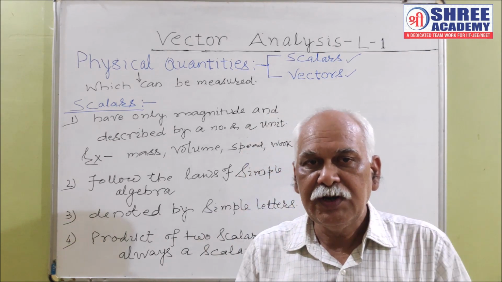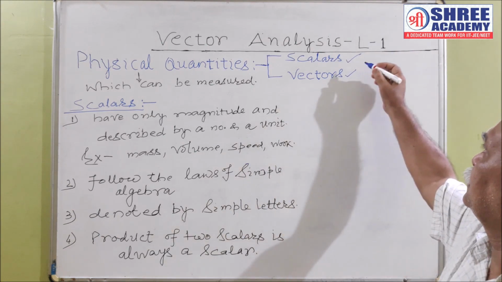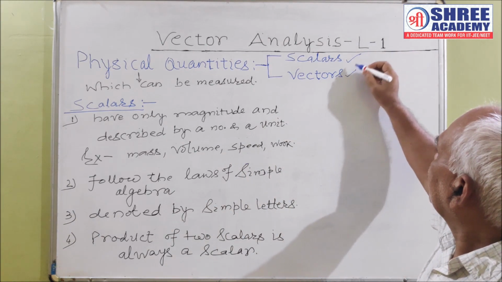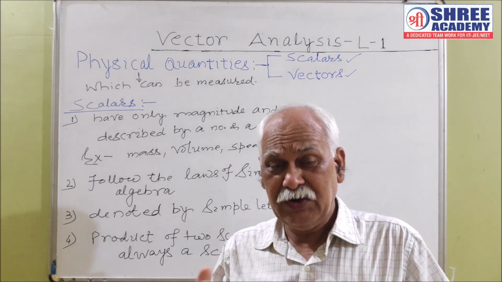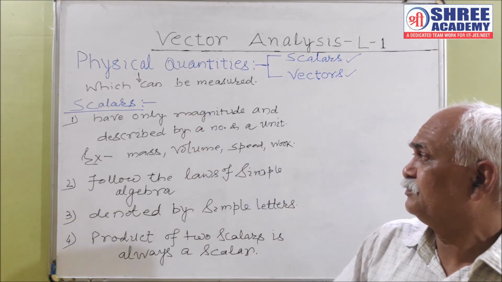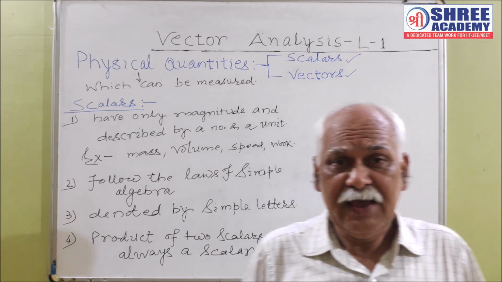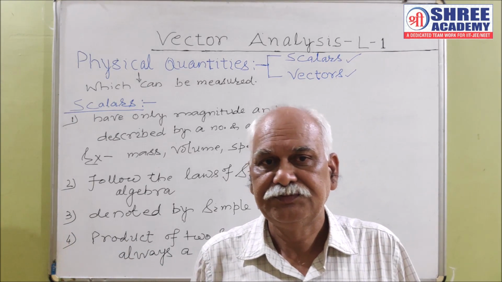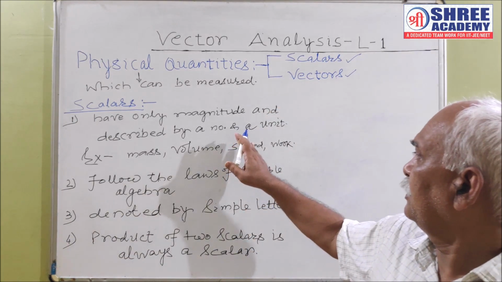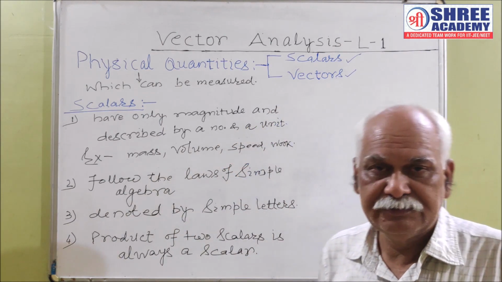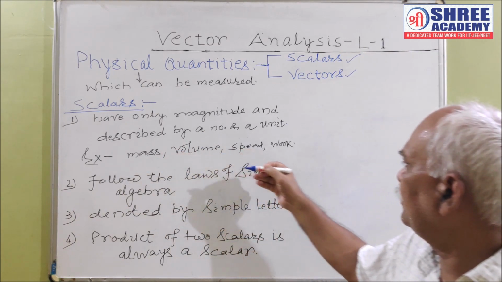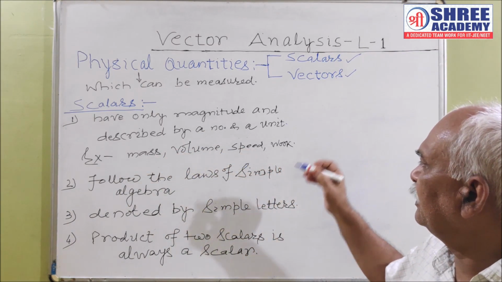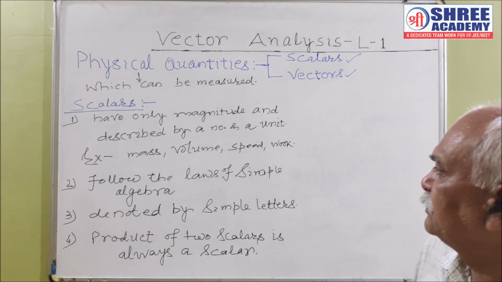Most of the physical quantities are divided into two groups, scalars and vectors. Here first of all we talk about scalars. Scalars have only magnitude and are described by a number and a unit. The examples of scalars are mass, volume, speed, work, energy, etc.